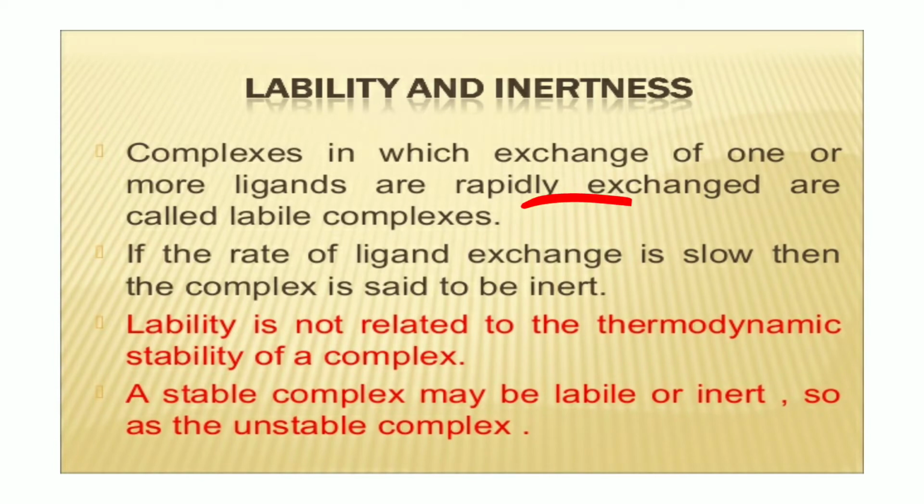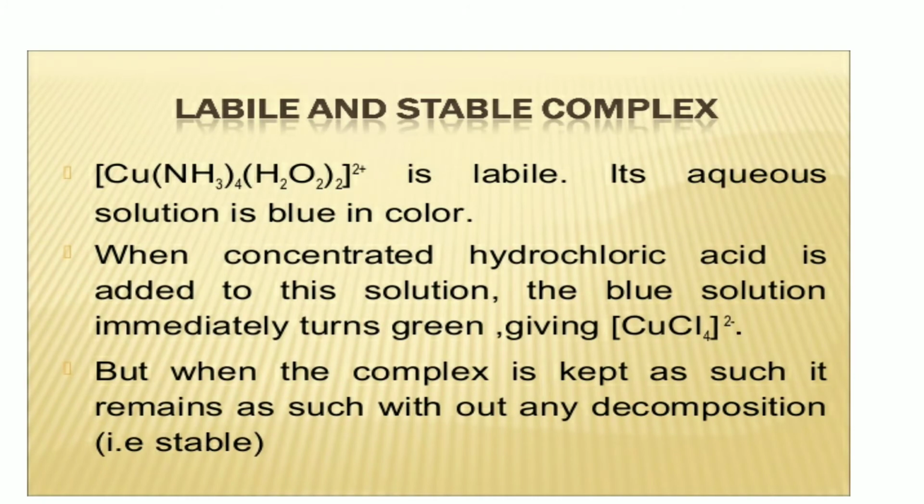The ligands which can be rapidly exchanged are called labile complexes, and if the ligands are slowly exchanged, they are called inert complexes. The lability is not related to the thermodynamic stability of the complex. A stable complex may be labile or inert, and so may unstable complexes. Let me see an example of a labile complex.